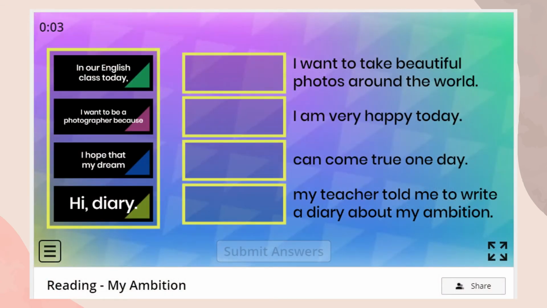So, here is the screenshot of the game. So we can see here that there are cards and also sentences for the pupils to match them correctly.